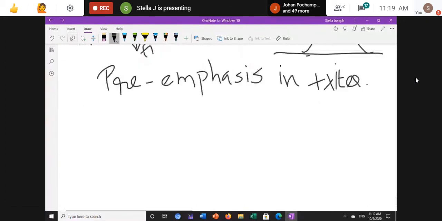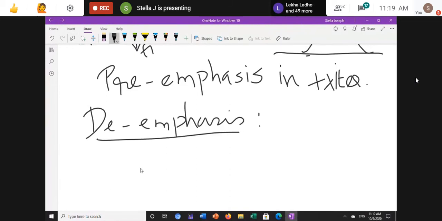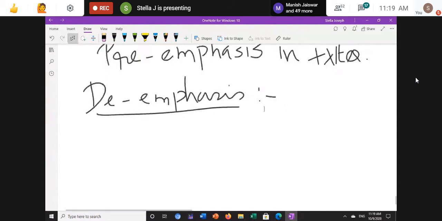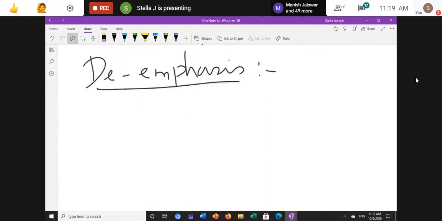Okay, so now the next topic is de-emphasis. De-emphasis is the reverse of that, the reciprocal. So here the de-emphasis circuit is there. Pre-emphasis acts as a high pass filter; here it is a low pass filter.